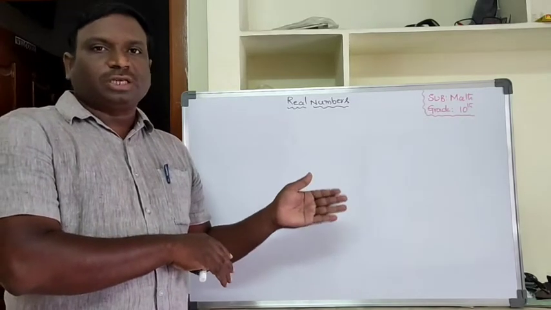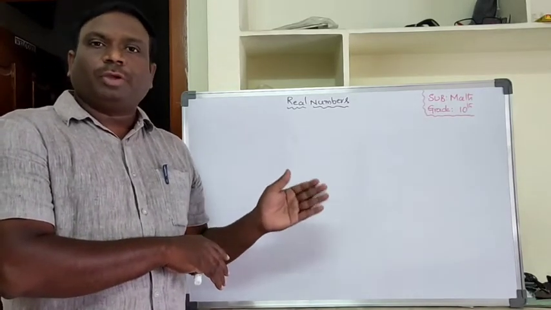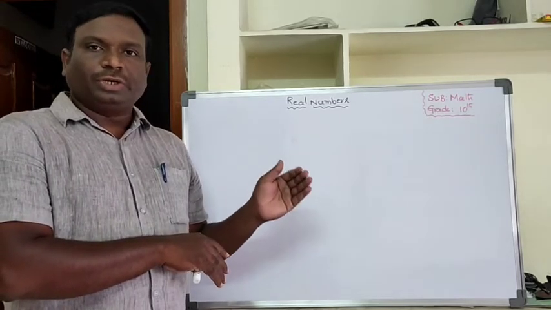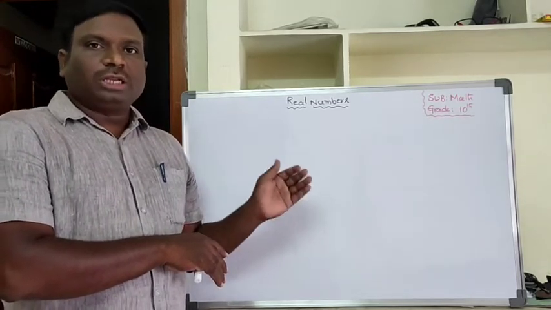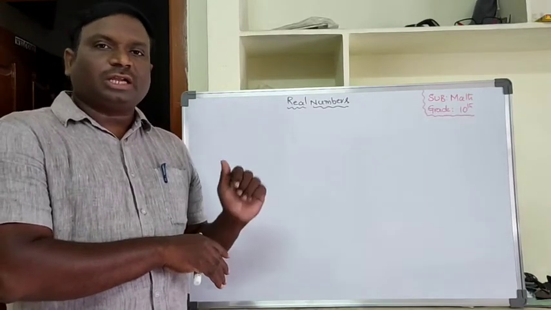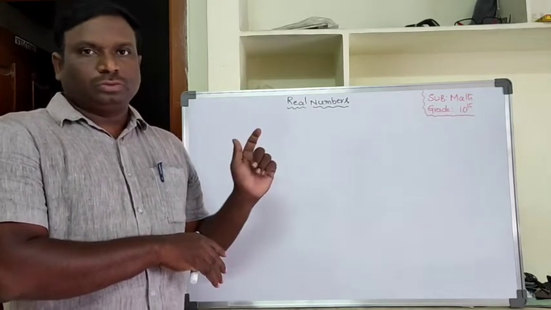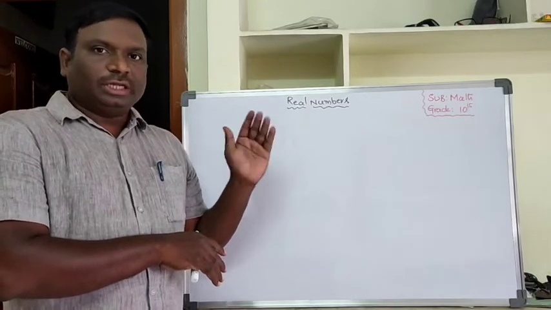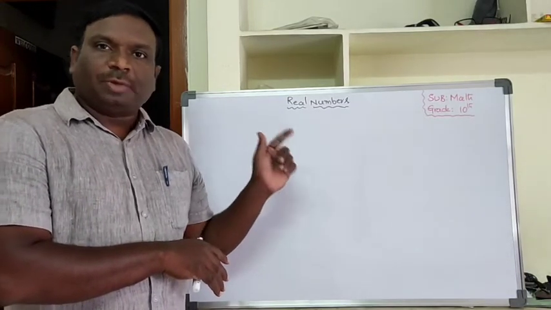So rational numbers, as all of you know, are the numbers which are in the form of p by q, where q is not equal to 0 and p, q belong to integers. Those are called rational numbers. Rational numbers are denoted by the capital letter Q, and irrational numbers are denoted by Q dash.